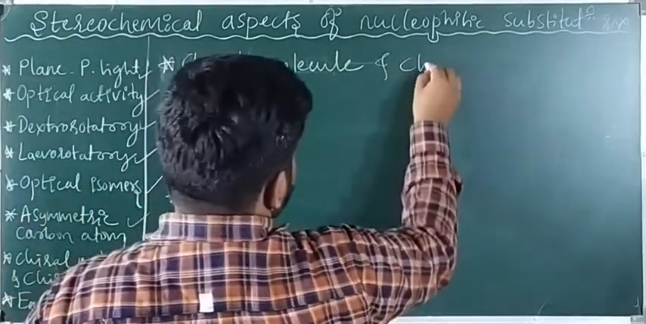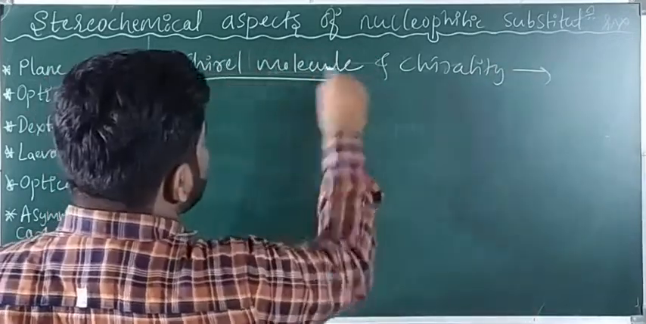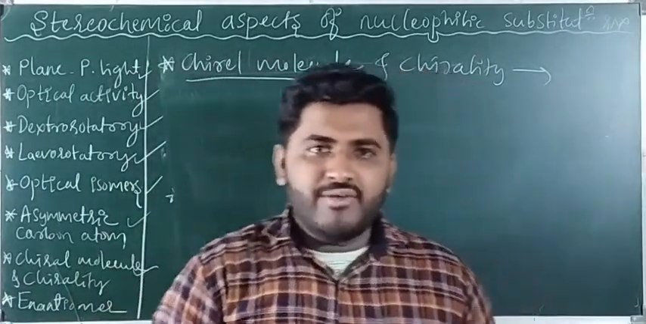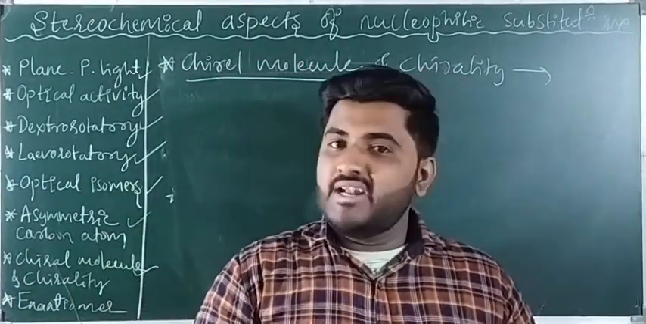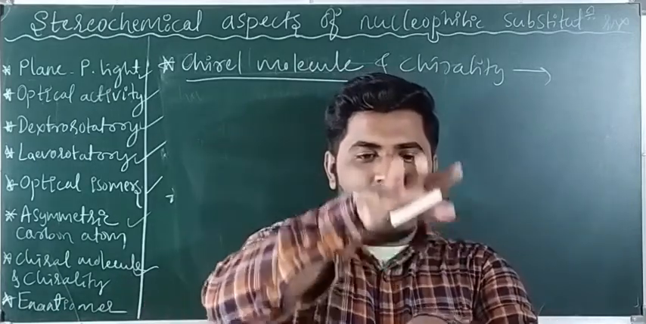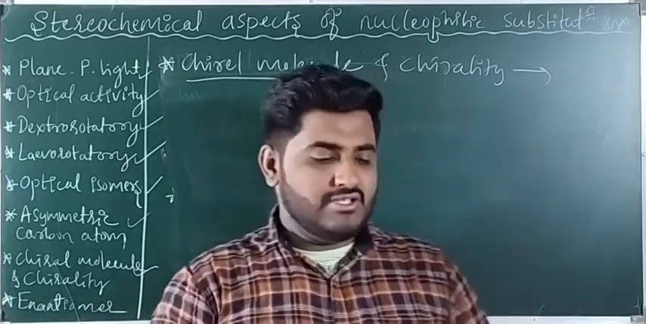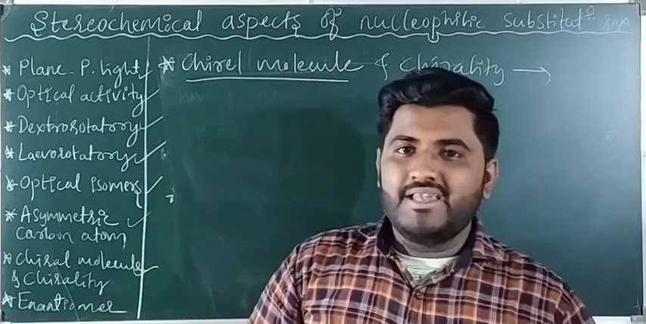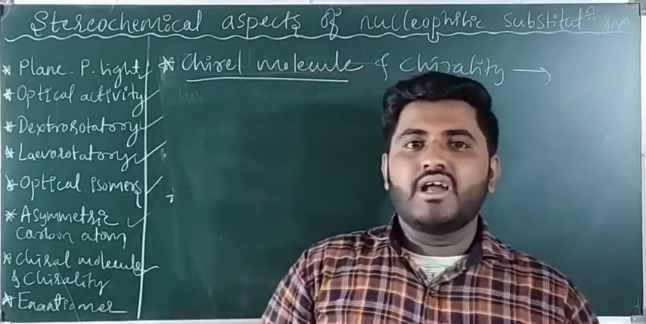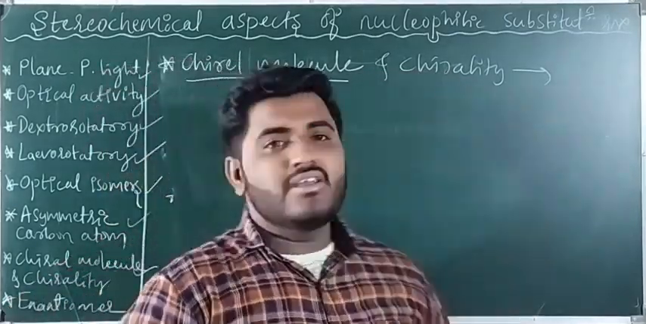And chirality. What are chiral molecules, guys? Chiral molecules are nothing but two or more compounds having non-superimposable mirror images, like a pair of hands. When we place a pair of hands one on top of the other, they will not sit exactly. So there is no superimposability. Such compounds are called non-superimposable. Two or more compounds having non-superimposable mirror images are called chiral molecules, and the property is called chirality.